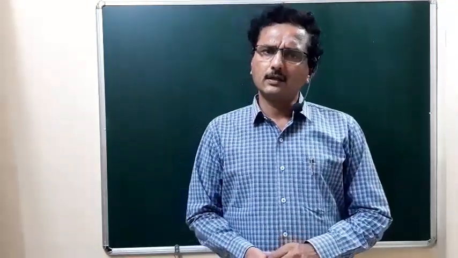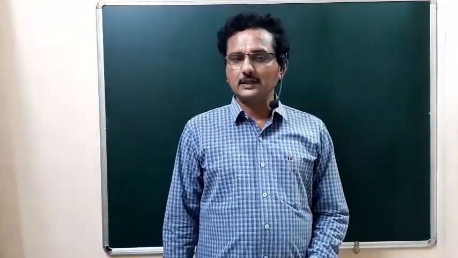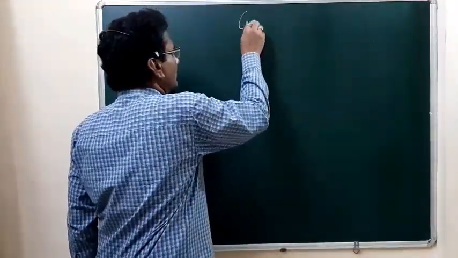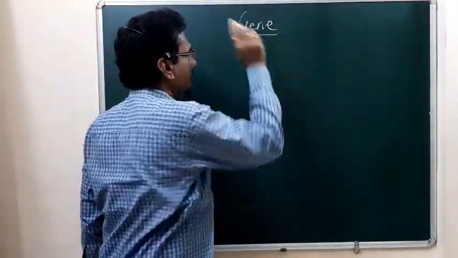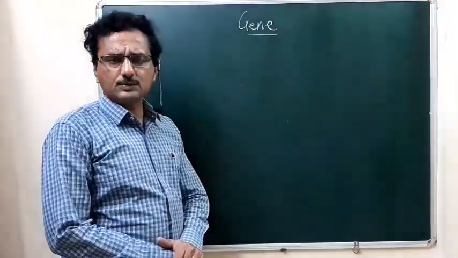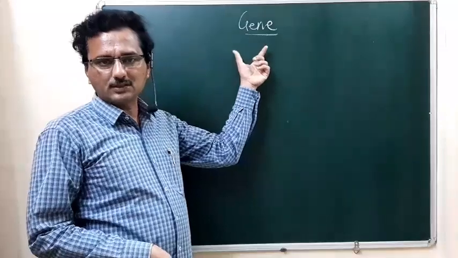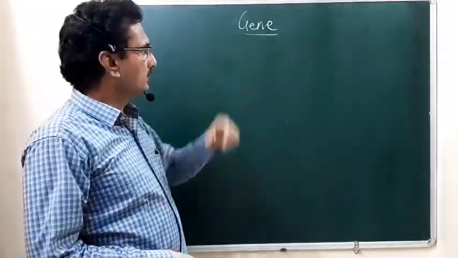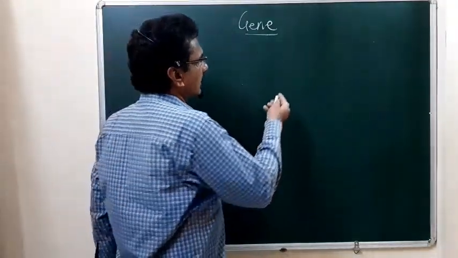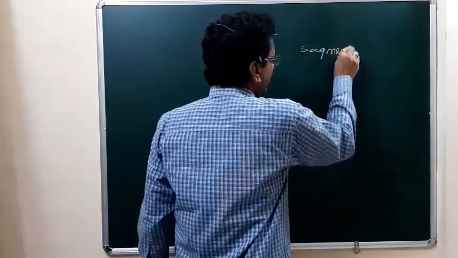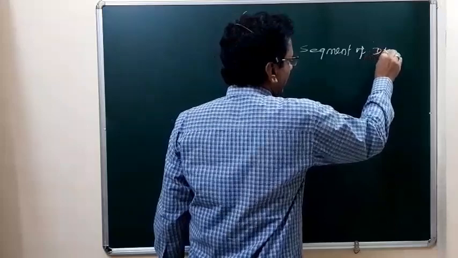We will now see a few introductory points with respect to the transcription unit and the gene. So, what is meant by the gene here? I want to explain the concept of a gene with the help of the transcription unit. The gene is a segment of DNA.